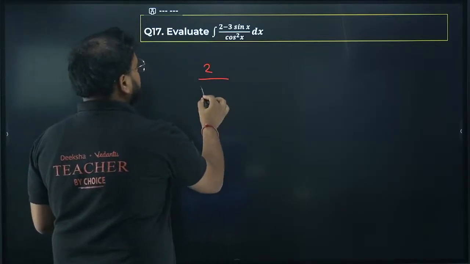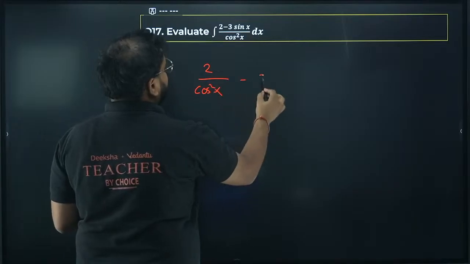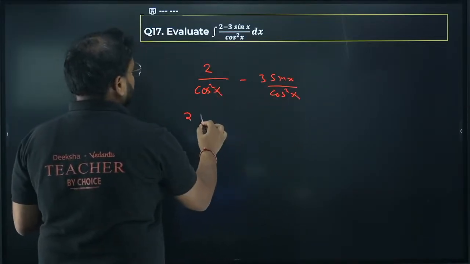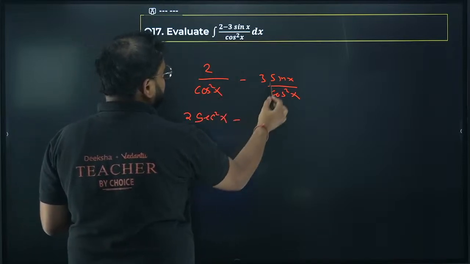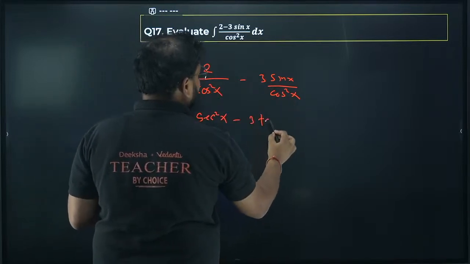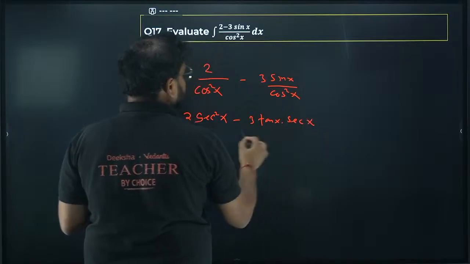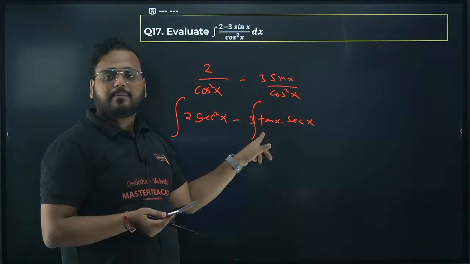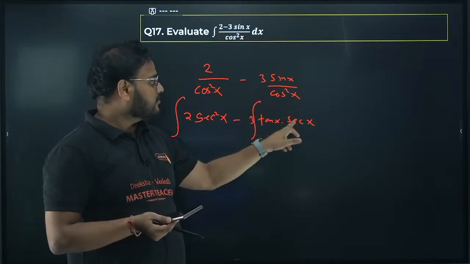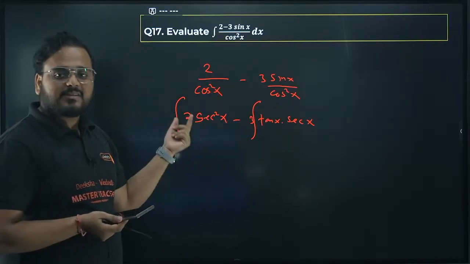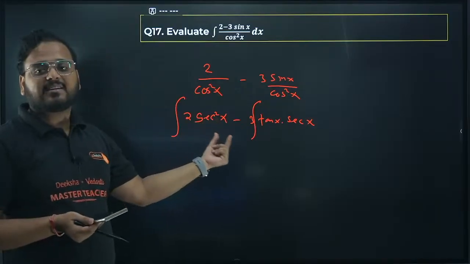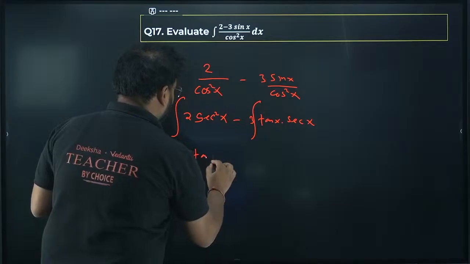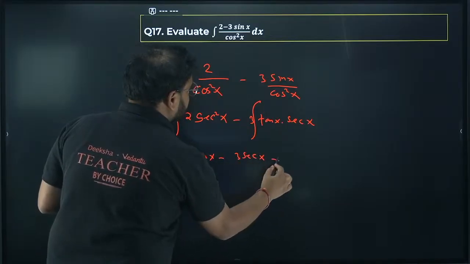Take 2 by cos square x minus 3 upon sin x by cos square x. 2 by cos square is 2 sec square x minus, this will become sin by cos, so 3 tan x, and 1 by cos will be sec x. Integrate. Correct, na? One sin with cos will become tan and one of the other cos, 1 by cos will become sec. Here we have 2 cos means we have sec square. Integration of this is tan. This is going to be simply sec. Please check. This is going to be 2 tan of x minus 3 sec x plus c.